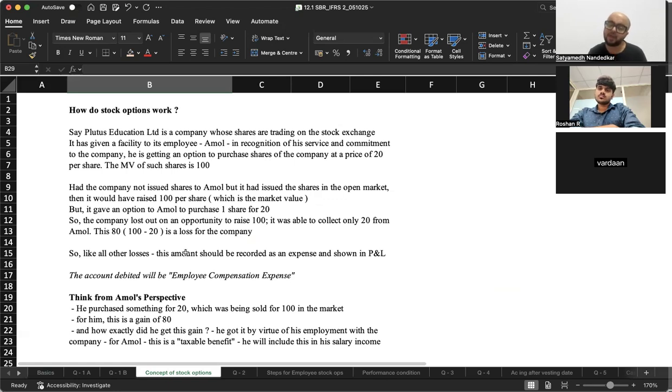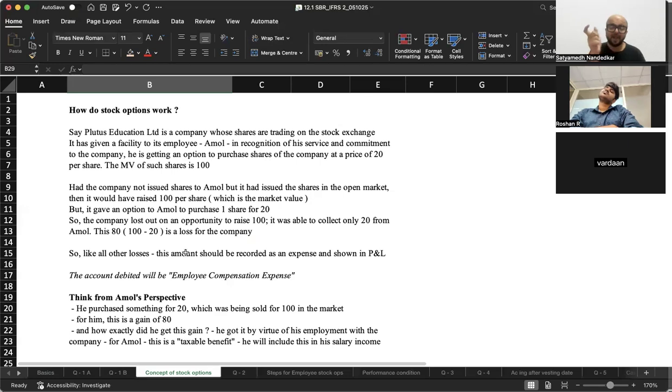Now think about it from the company's perspective. The company feels, had I issued these shares in the market, I would have raised 100 rupees per share. But because I'm issuing it to you, my employee, I am only getting 20 rupees from you. Don't you agree? I'm losing out on an opportunity to make 80 rupees per share. Right?